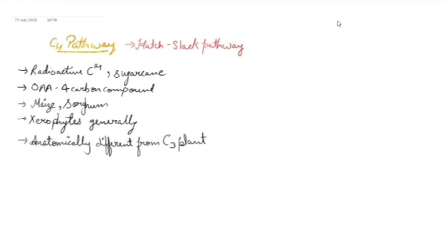So in case of the C4 pathway, Kranz anatomy is seen in the leaves. This is the characteristic feature of the C4 plants. What is Kranz anatomy? This is the arrangement where the bundle sheath cells are present around the vascular bundle. Here the bundle sheath cells are photosynthetic in nature.